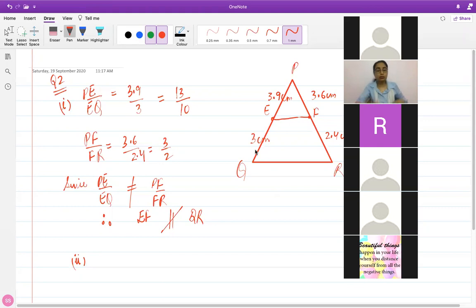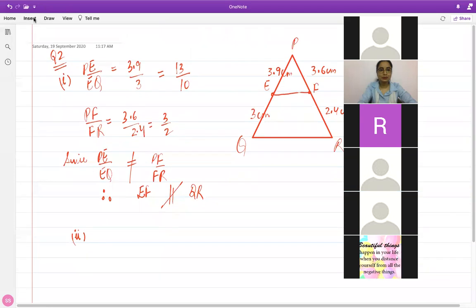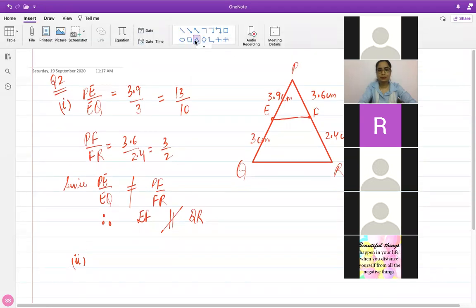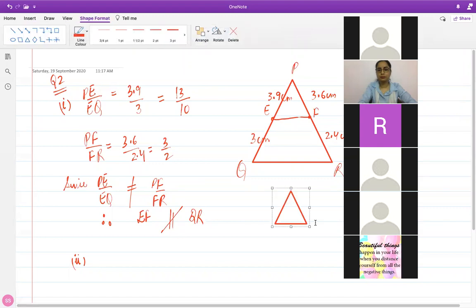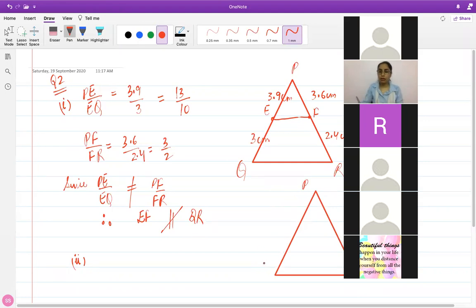Again, you have to draw a triangle PQR, and then mark the points as given. So I have triangle PQR and again I have points E and F on the 2 sides. Let's mark the measurements for the second part. Now PE is 4 centimeters. And QE is 4.5. And PF is 8 and FR is 9 centimeters.